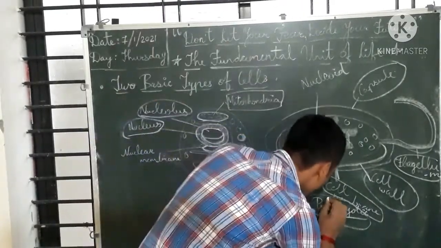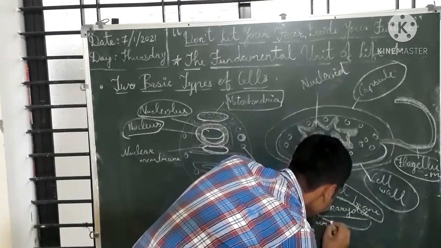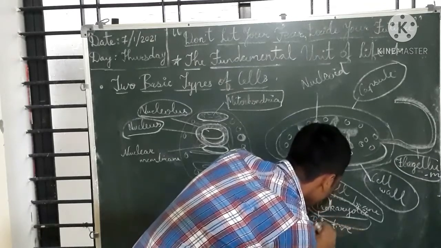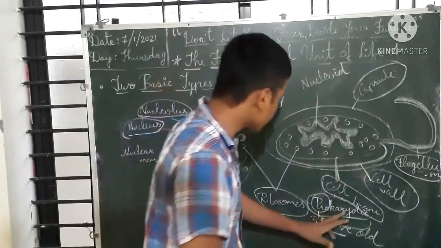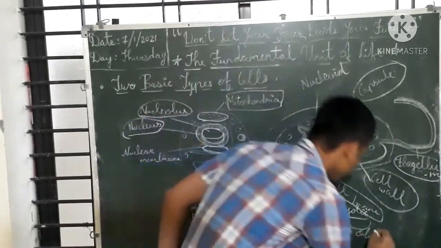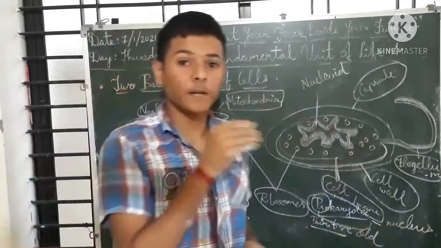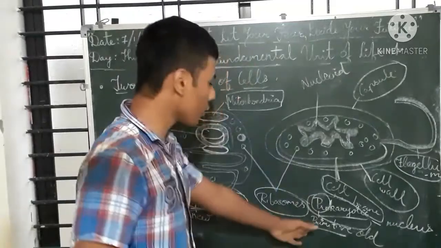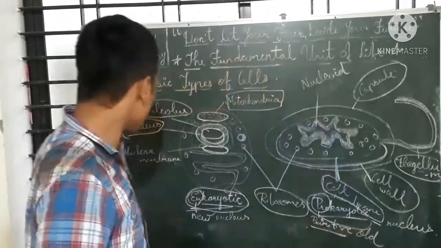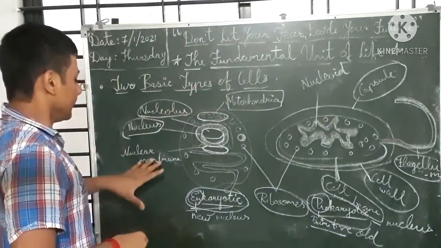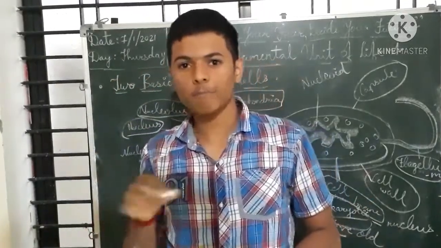Pro means primitive, in other words old, and karyotic means nucleus. So cells which possess a primitive or old nucleus are called prokaryotic, and cells which possess a well-defined or new nucleus are called eukaryotic cells. These are the two basic types of cells.